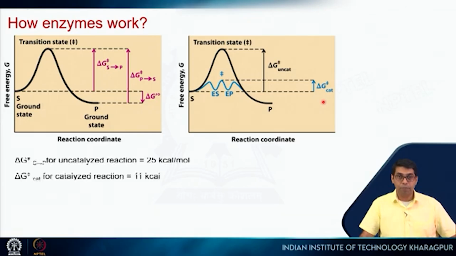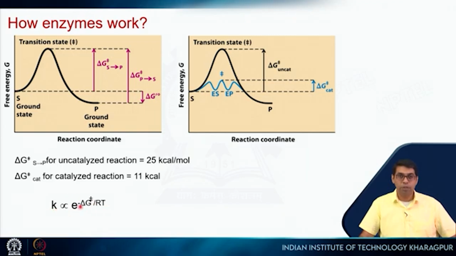So this is my delta G uncatalyzed, and this is my delta G catalyzed in the presence of the enzyme. And now, let's say my delta G uncatalyzed is 25 kcals per mole and delta G catalyzed is 11 kcals per mole. So there is a reduction of 14 kcals per mole, right? So it means maybe a couple of hydrogen bonds, or one hydrogen bond and some more hydrophobic interactions, some electrostatic interactions. So all of these things are stabilizing the TS so that it results in a 14 kcal per mole stabilization, right?